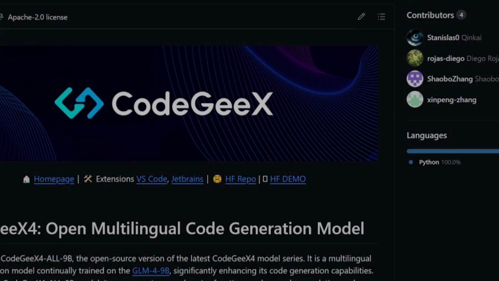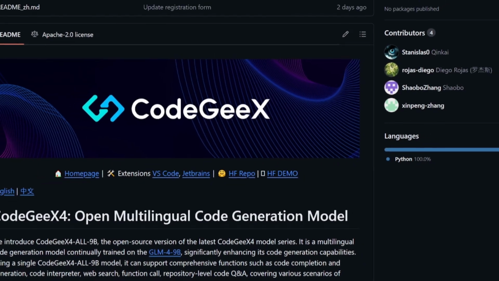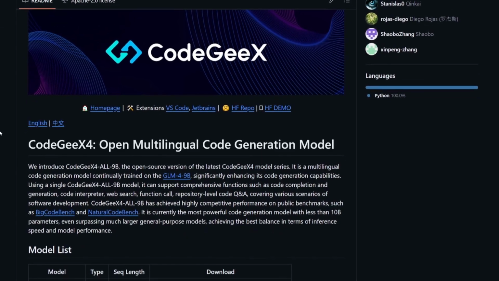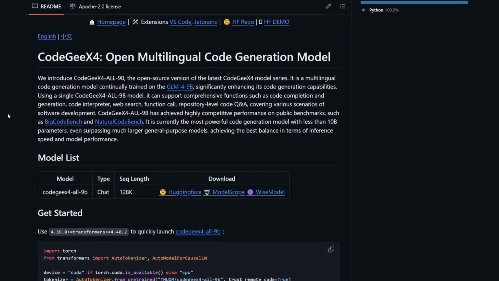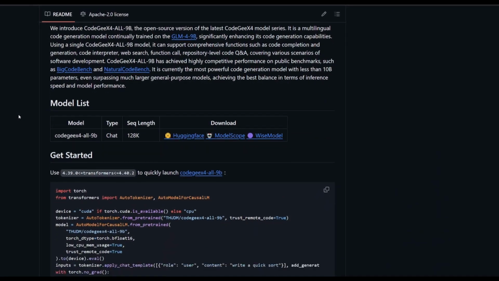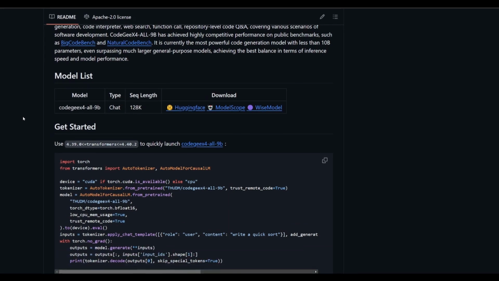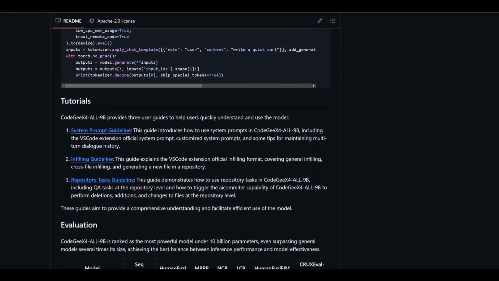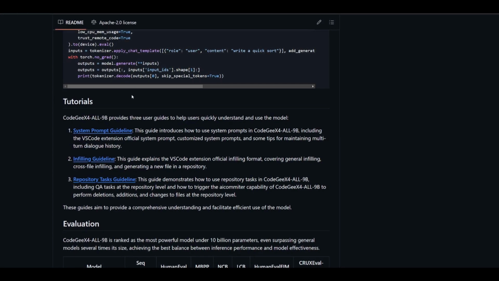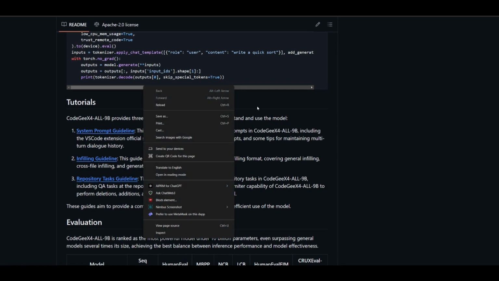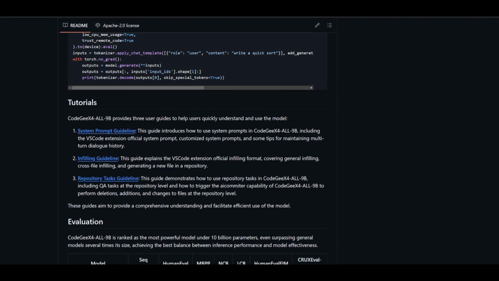So let's get started. We're going to first take a look at the evaluation of the CodeGeeX model. This is the most powerful model under the 10 billion parameter model list. It outperforms models even several times its size, which is just amazing. It achieves an excellent balance between inference performance as well as the effectiveness of the generation. Now, I definitely recommend that you take a look at the tutorials which are listed in the GitHub repository. This is something that I'll leave a link to in the description below, as well as all the other links that I use in today's video.